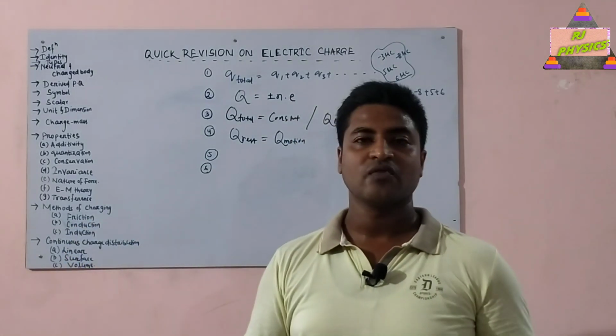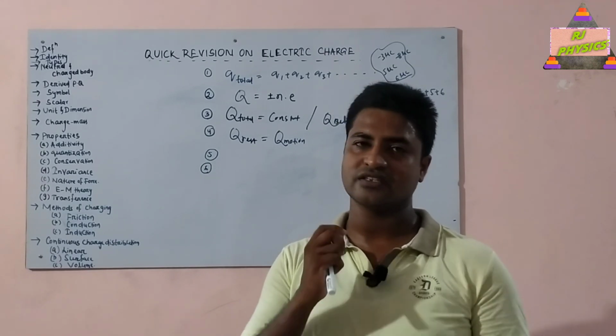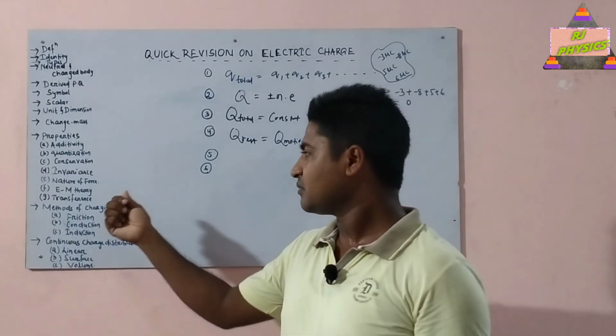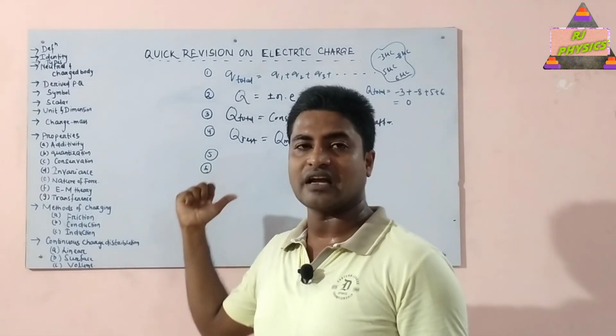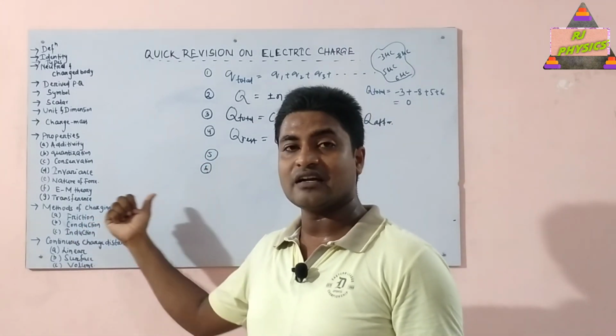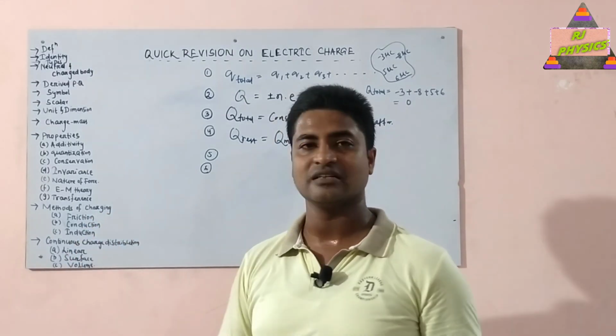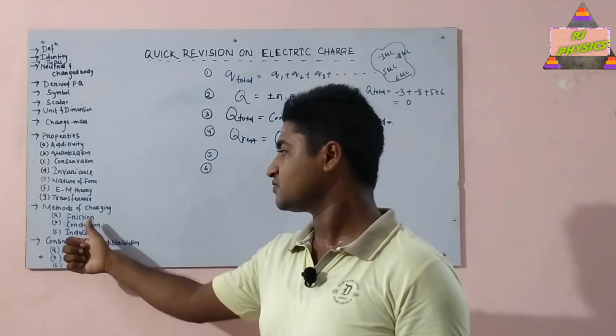Actually what happens when two insulating bodies are rubbed against each other is that some of the electrons from one object will be transferred to the other object. That's why they will be equally and oppositely charged. Such a method of charging two objects just by simply rubbing them against each other is called friction or frictional electricity.